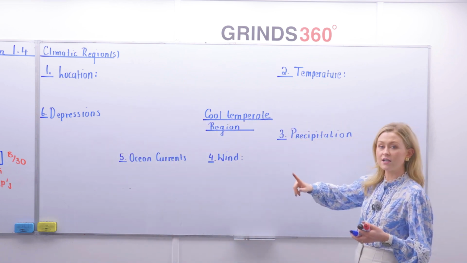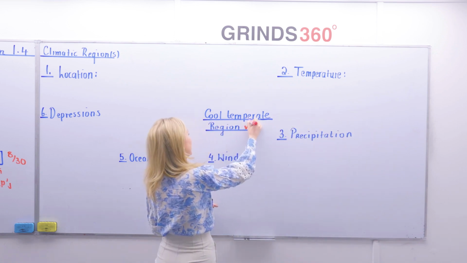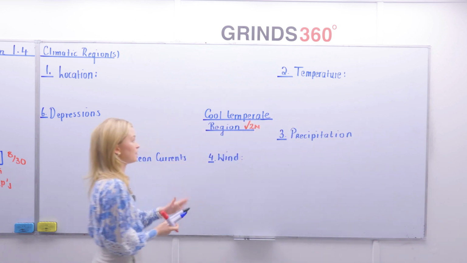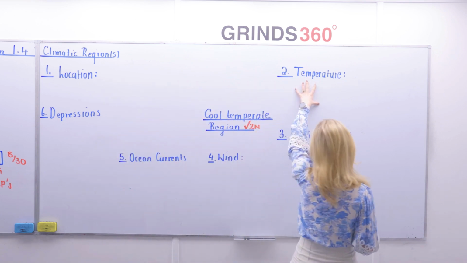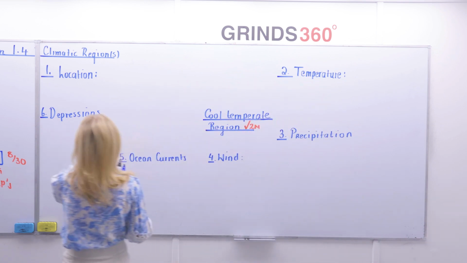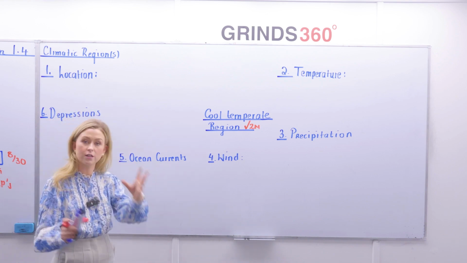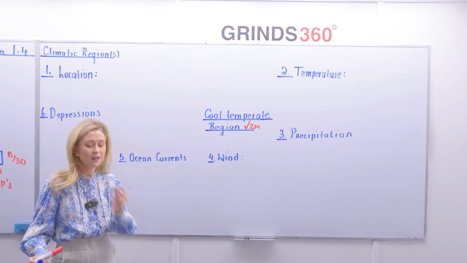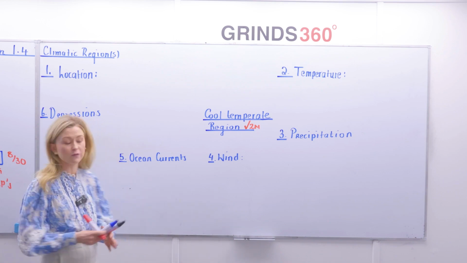These 6 keywords, again, are going to give you that structure on your paper. So at the center here, to start off, we have our cool temperate oceanic. Where you see that, I'm going to give it a tick and 2 marks for myself. You're going to see we're going to look at the location, the temperature, which I actually referred to as latitude previously, precipitation, winds, ocean currents, and depressions. And again, this is what we're learning, the blue writing first. Learn that, pause, learn that. Then learn the black writing, and then back into the essay. We'll be saying it constantly as you're moving along.